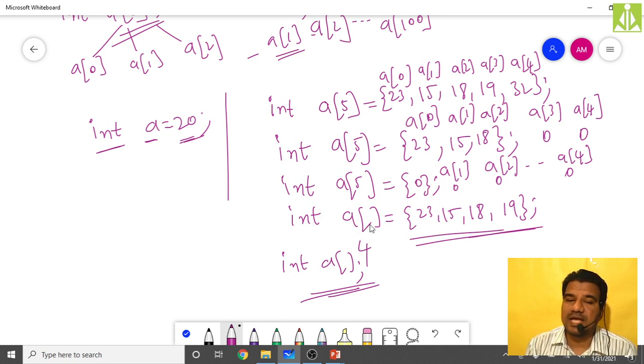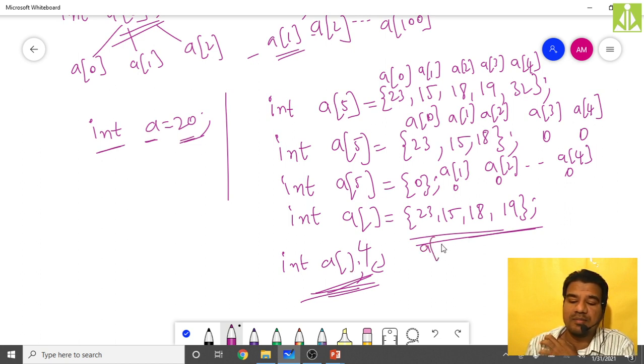And when you are skipping the size and you are not doing the initialization, your compiler will raise an error over here. You will get an error message that you have not done the size indication. You have not specified the size of the array, that type of error you will get. So over here what will happen?